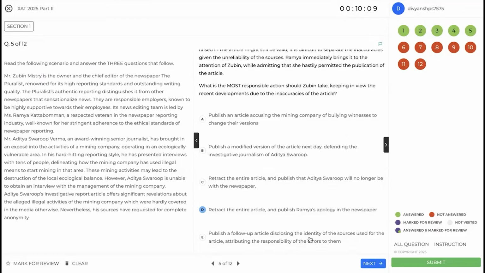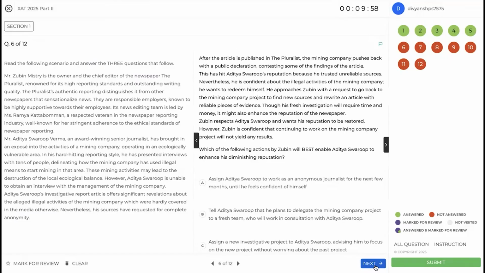Publish a follow up article disclosing the identity of the source. Again, this is unethical. Your sources want to be anonymous, so we can't just go ahead and do this. So D will be the answer for this question. All right.